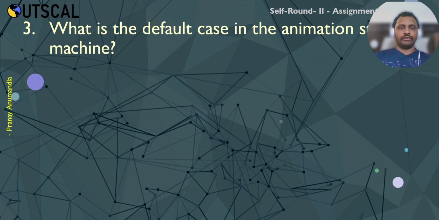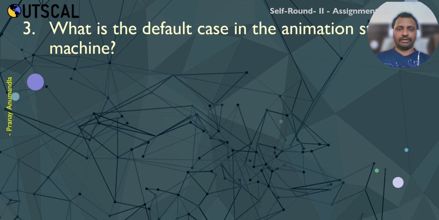What is the default case of the animation state machine? Default case is nothing but the default animation. Whenever the player enters, it will transition from the entry state to the first animation state linked with the transition, which is the default state. It might be the idle position. In most cases, if it is a player object, it will be the idle position.